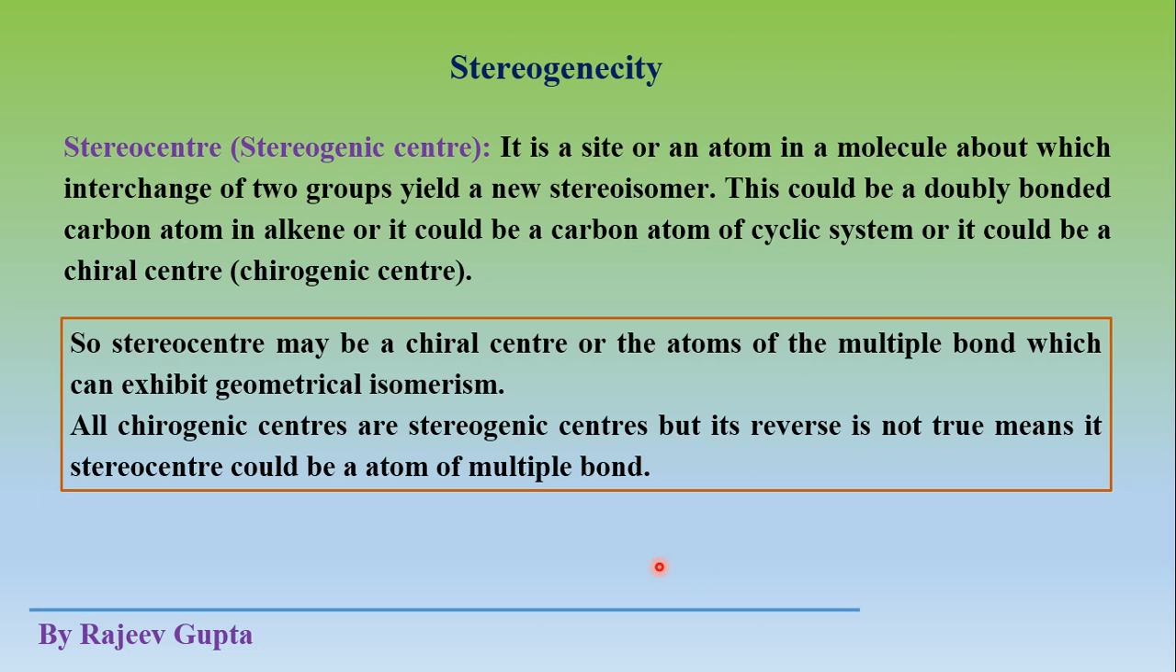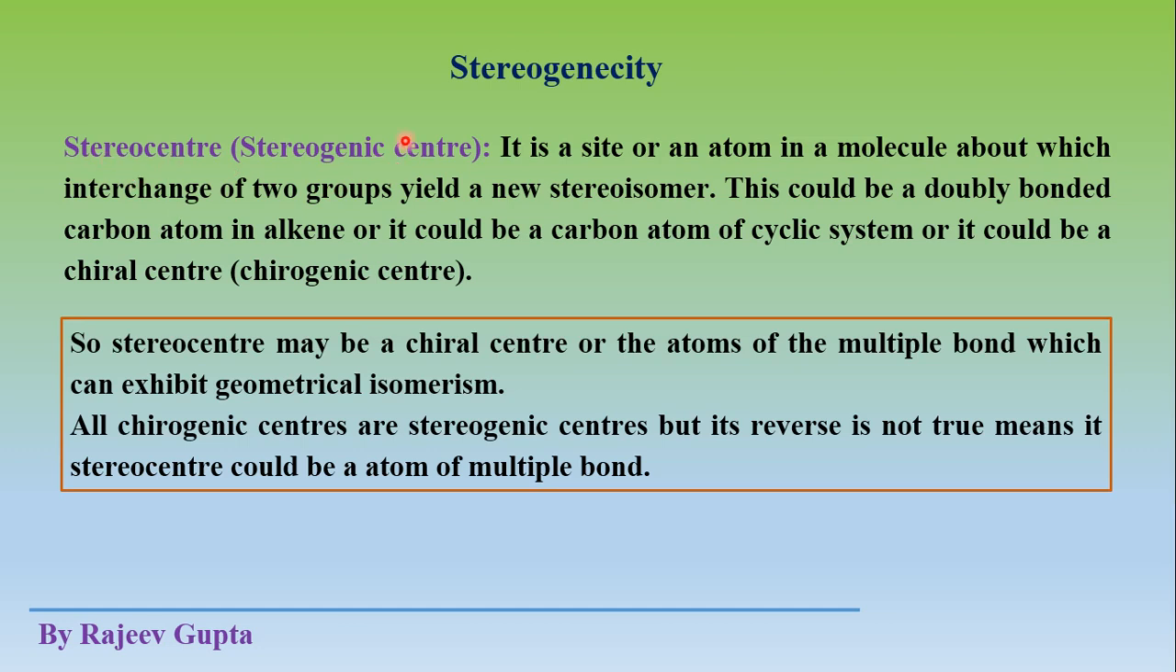Stereogenicity and chirogenicity. Stereogenicity means it is a thing which generates stereo. It generates stereo on a site if we interchange any two groups on that site.